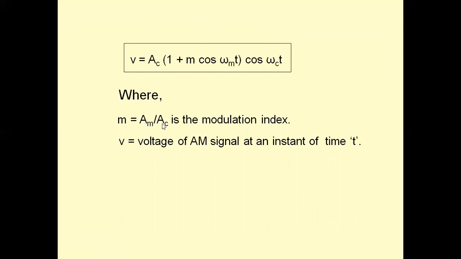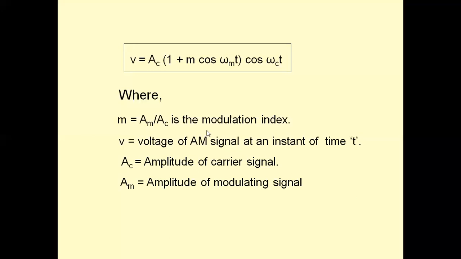Depending upon the modulation index, this parameter is 1 plus m cos omega_m t, 1 plus something. As m varies, 1 plus something varies, multiplied by Ac, and we get the variations in the amplitude of the carrier. Ac is the amplitude of the carrier, multiplied by this parameter. In this parameter we have the message signal. m contains Am by Ac, and Am cos omega_m t is the message signal, so we have the amplitude of the message signal.